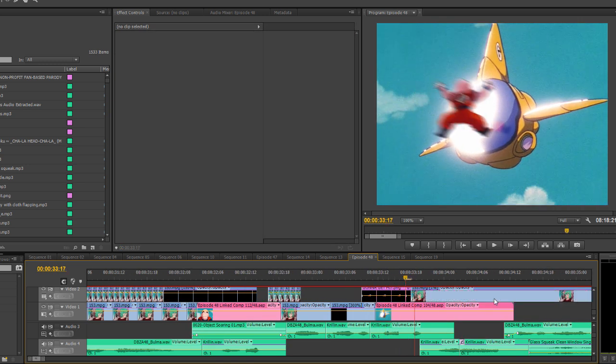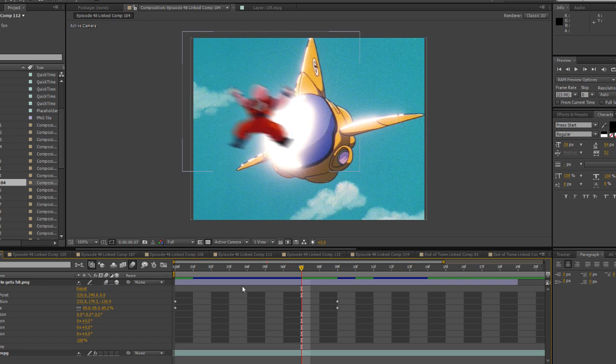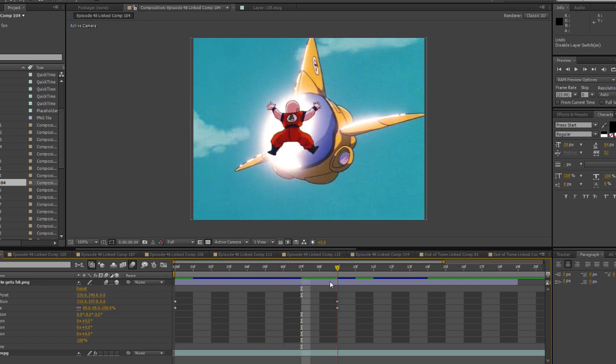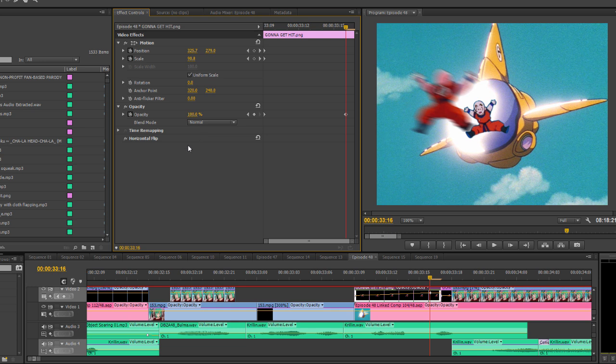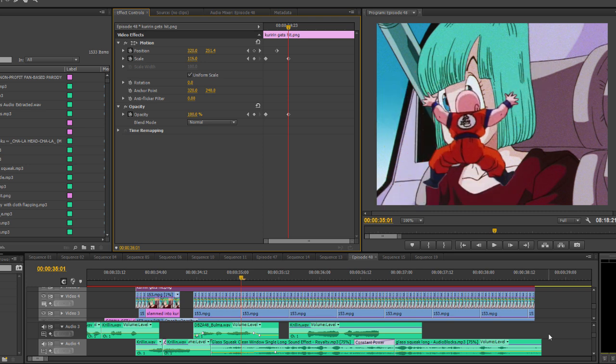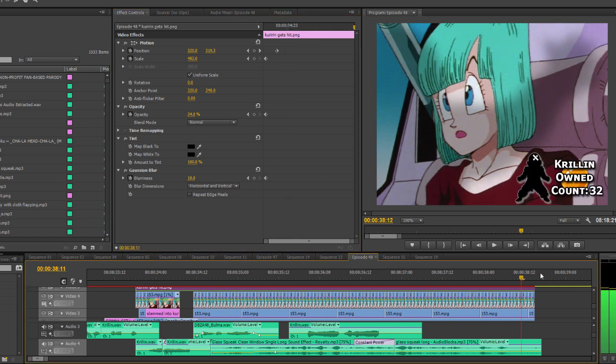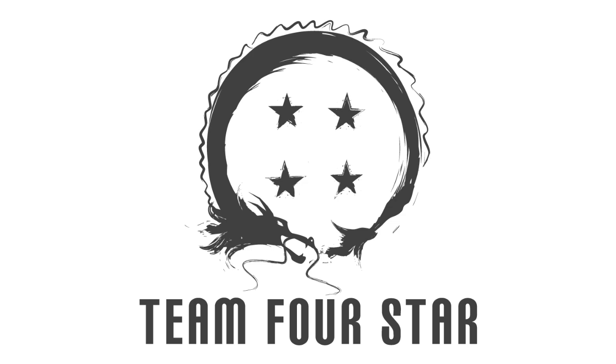For this shot of him hitting the car, I cut out this shot of Krillin here, then pasted it and used motion blur in After Effects, and then animated him moving toward the vehicle. I also pasted the cutout of Krillin underneath, blurred it, halved the opacity, set the blend mode to overlay, and cropped it as necessary to make a reflection of him in the glass. As for the shadow, that's just this cutout here, blown up, blurred, and turned black with the tint filter. I then animated it slowly sliding down the glass. Also, those squeaky glass sound effects are harder to find than you'd think.